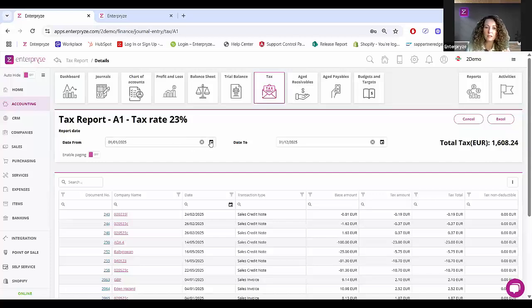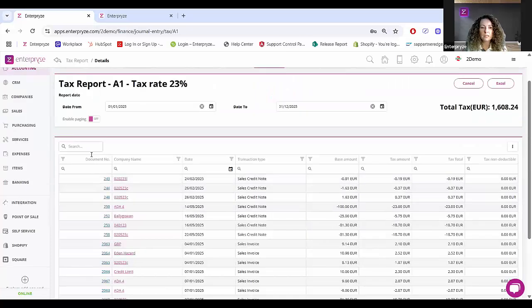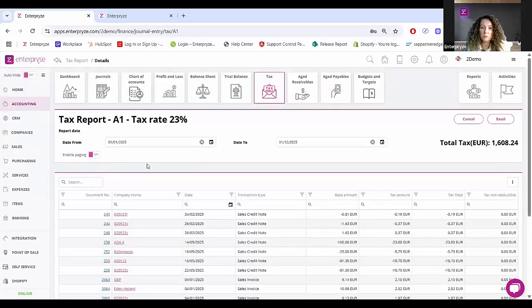So if I want to look at a specific month in isolation, it will return the values based on that. And of course, fully searchable, filter within all of the columns, and of course, export to Excel. And you can see here the same slider buttons that we've introduced throughout the system, being able to switch on and off paging. And of course, in some of the other reports, you'll have different options available to you as well. So lots and lots of great new changes that have come this month.